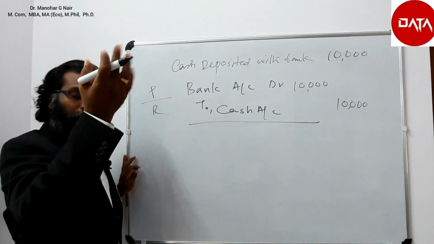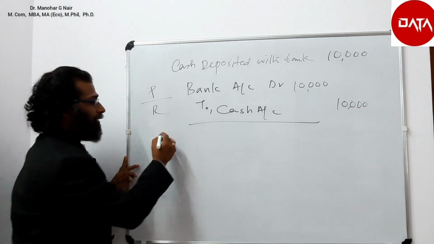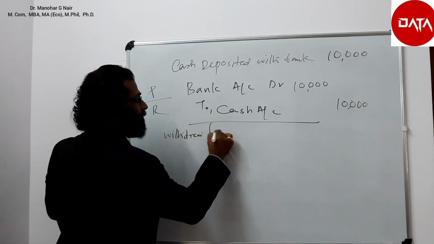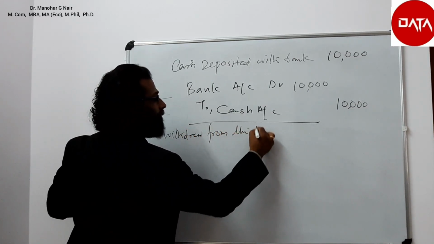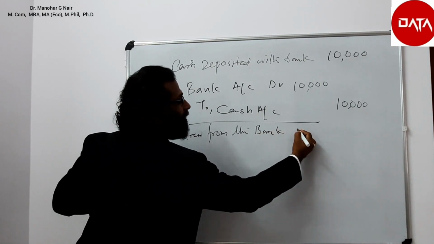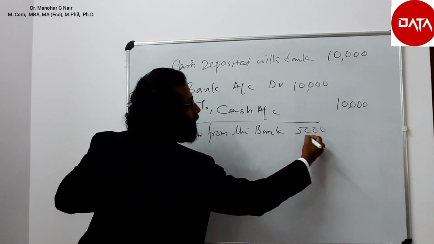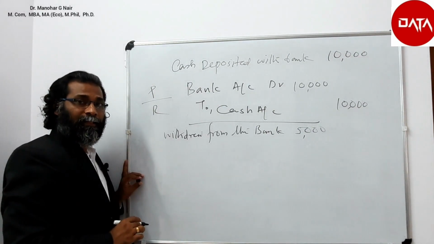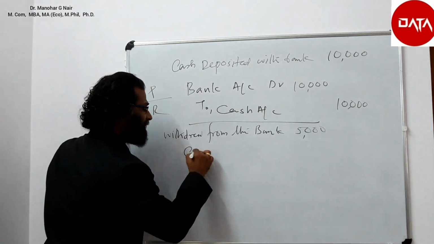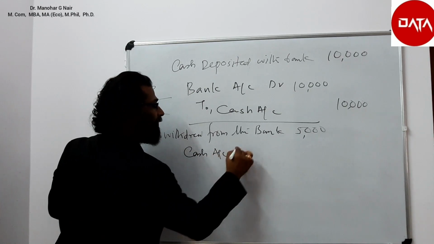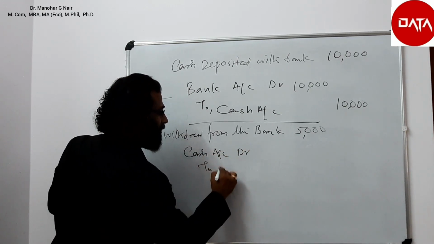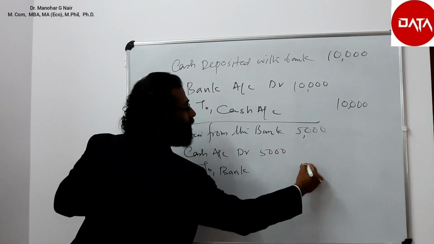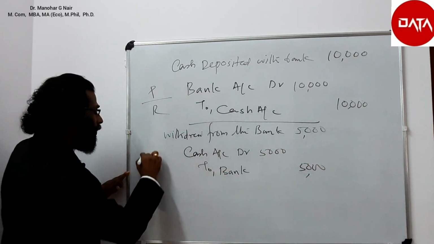Suppose we withdraw money from the bank. Say for example 5,000 withdrawn. If it is for office purpose, then the journal entry will be cash account debtor to bank account. Cash account debtor to bank account if it is for office purpose.